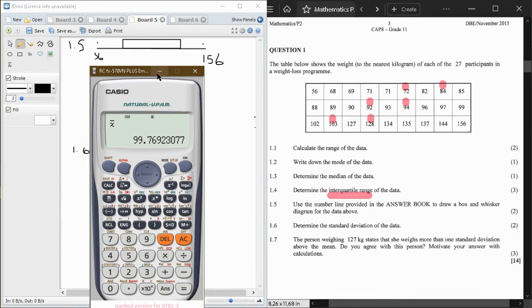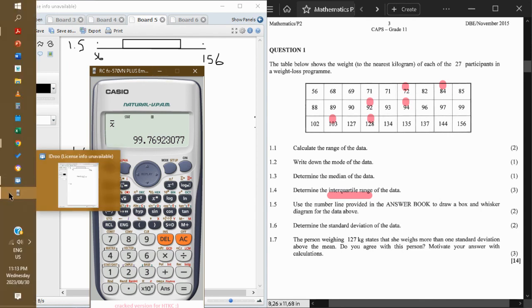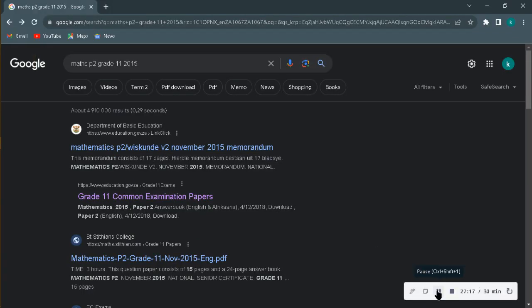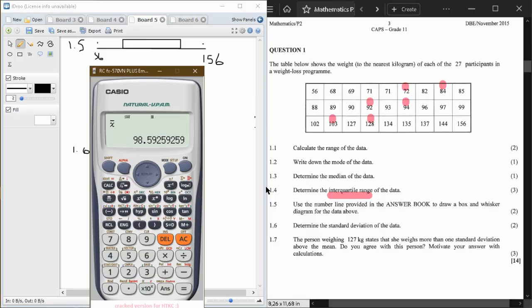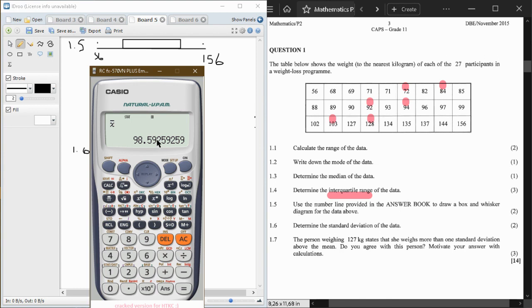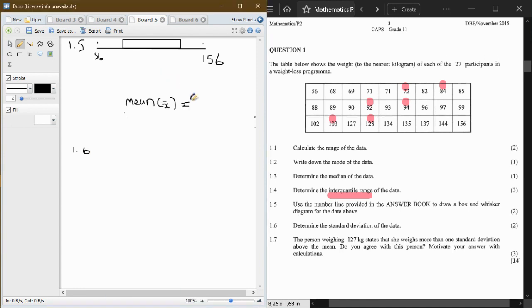Okay, I think there was a mistake. There was a number I had not entered, so I got 98. You're going to round it off to 2 decimal places, so it's going to be 98,59. 98 to 2 decimal places, 98,59. So that is going to be our mean, 98,59.